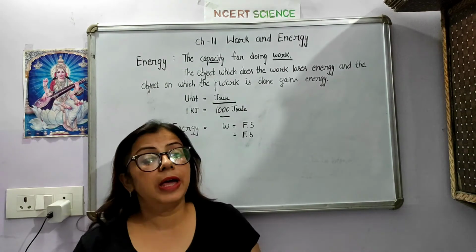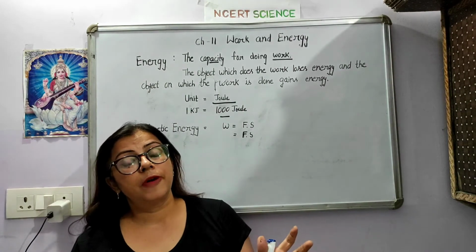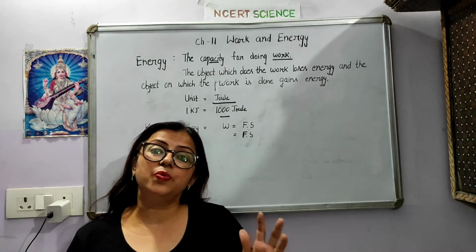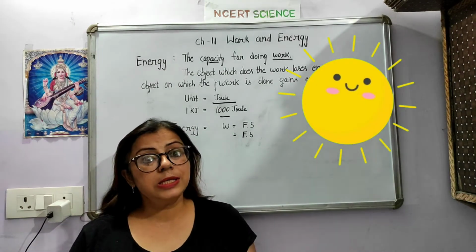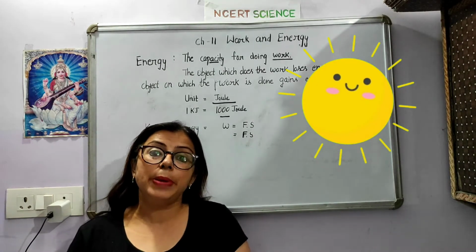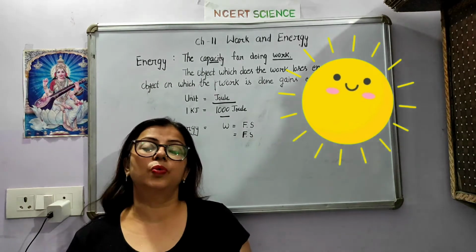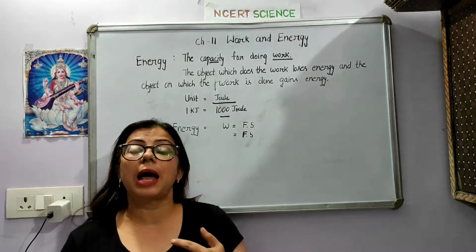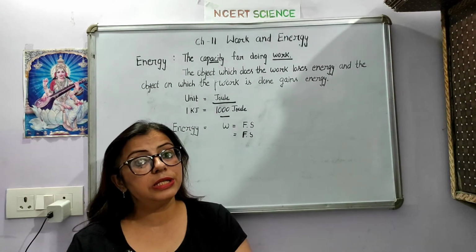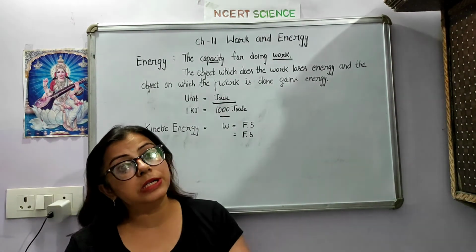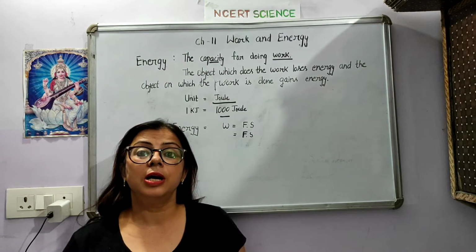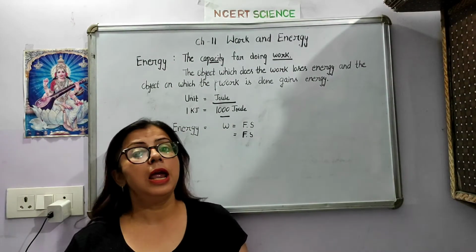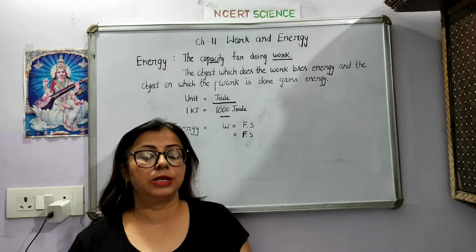Students, there are various types of energy. Fine. And you know that in this world, the sun is the natural source of energy, the biggest source of energy in this world. ठीक है? So there are various types of energy like kinetic energy, potential energy, chemical energy, solar energy, sound energy, etc. Now we will study kinetic energy.